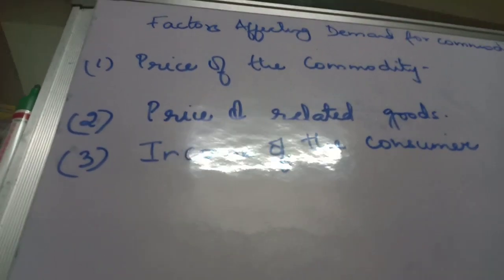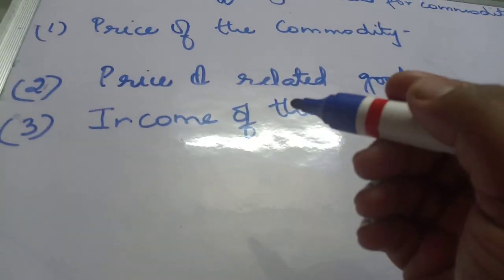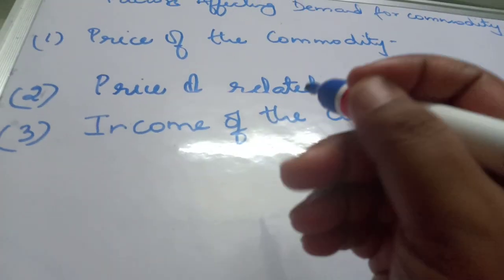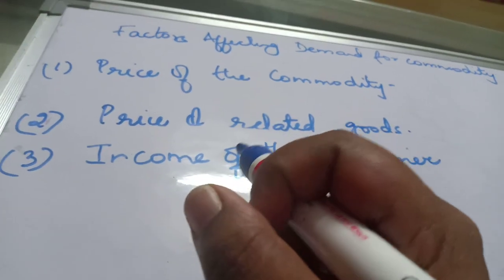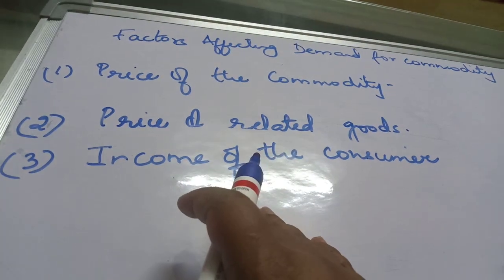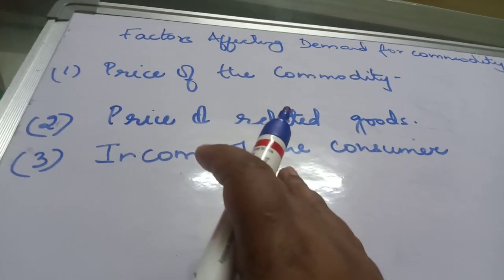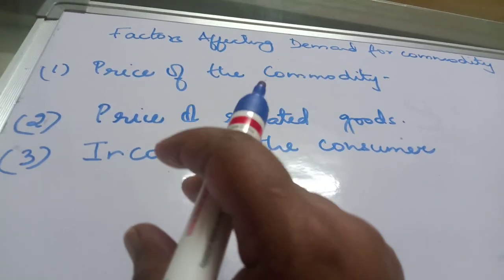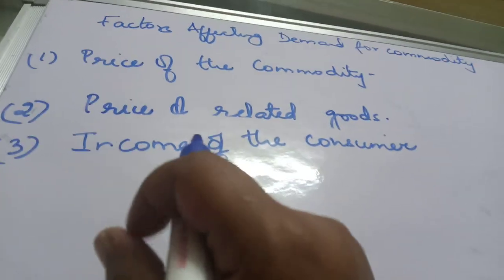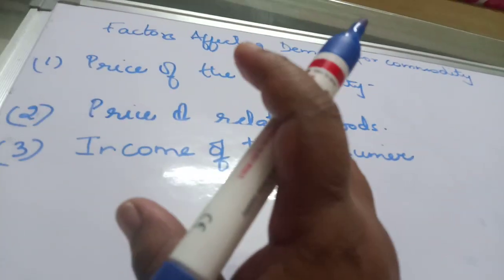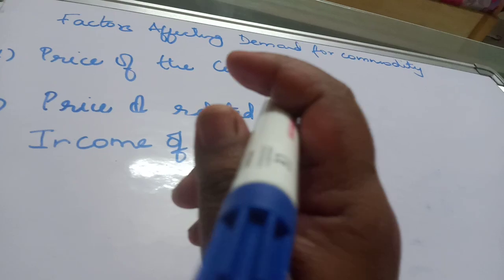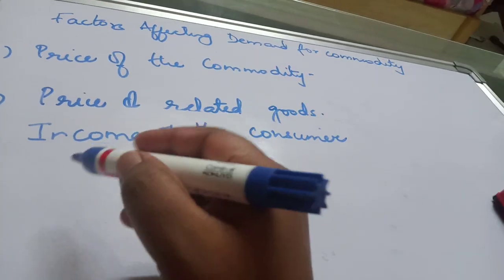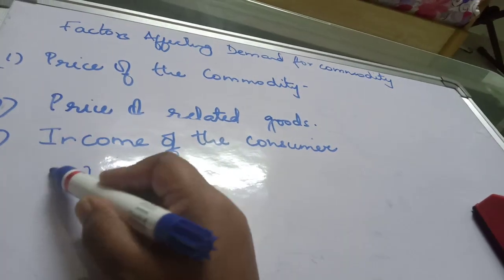Generally, income is the ability to buy a particular commodity. So income of the consumer normally has a positive impact on demand. But that also depends on what kind of commodity you are buying. Now there are two kinds of commodities: normal goods.